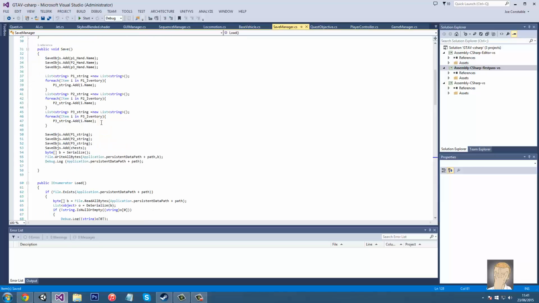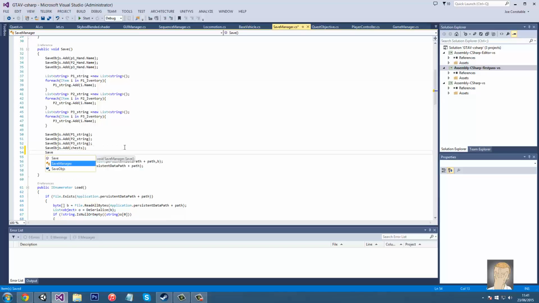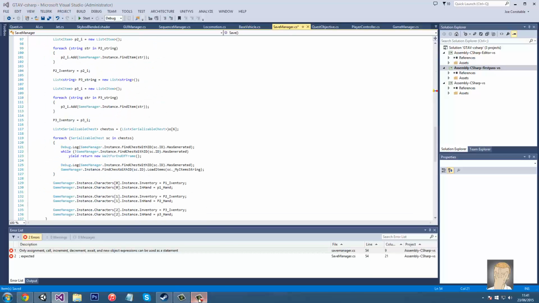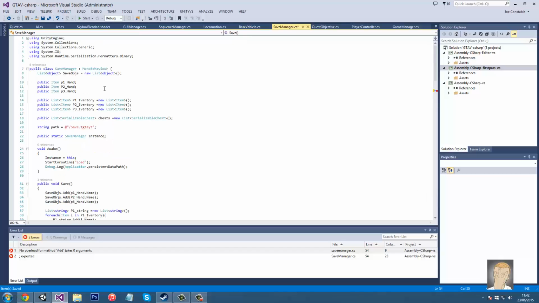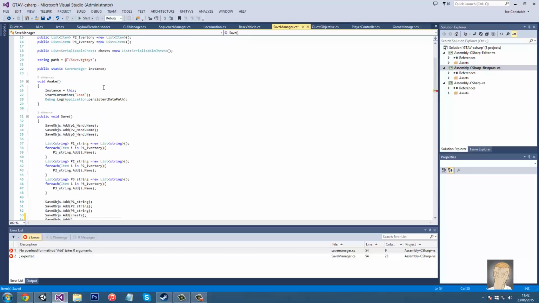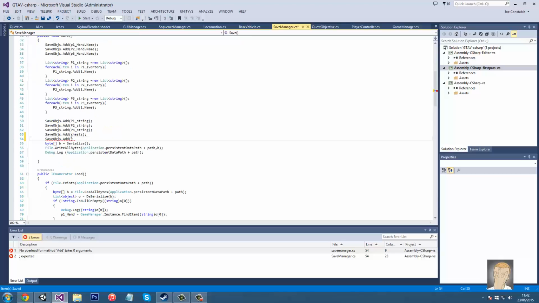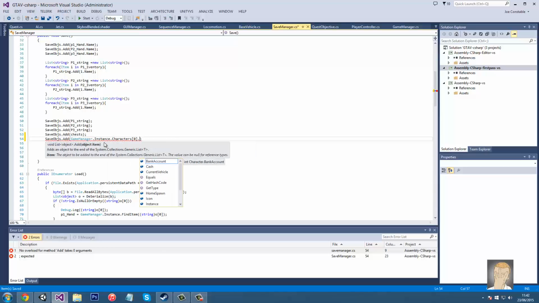In save, we are going to go save objs.add, save managers add, GameManager.instance.characters 0 .cash.